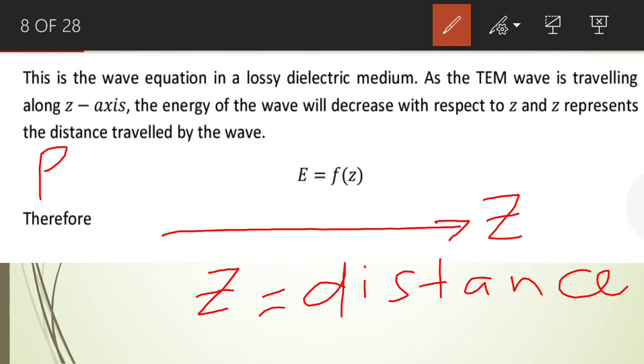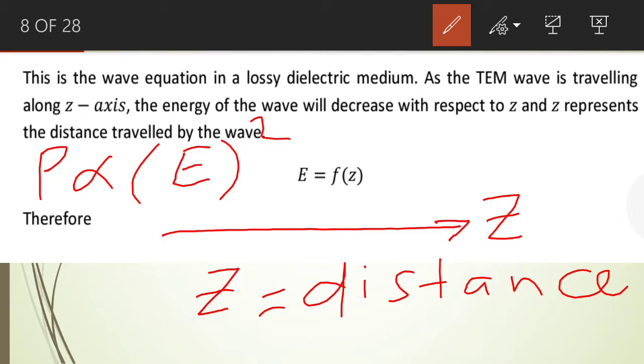And we know that the power of the electromagnetic wave is directly proportional to the square of the amplitude of the electric field intensity, right? So this is the relationship between the power of the electromagnetic wave and the amplitude of the electric field intensity.